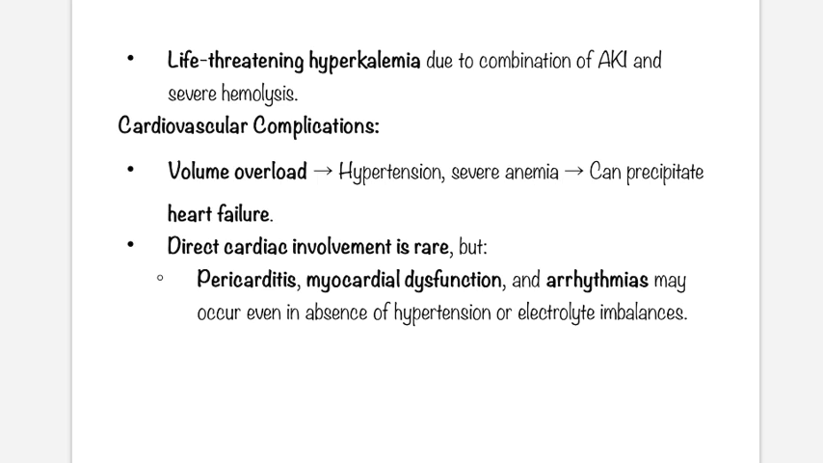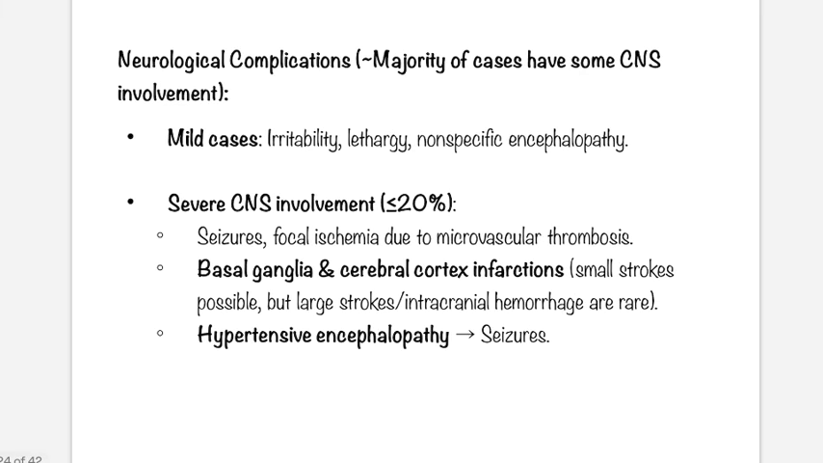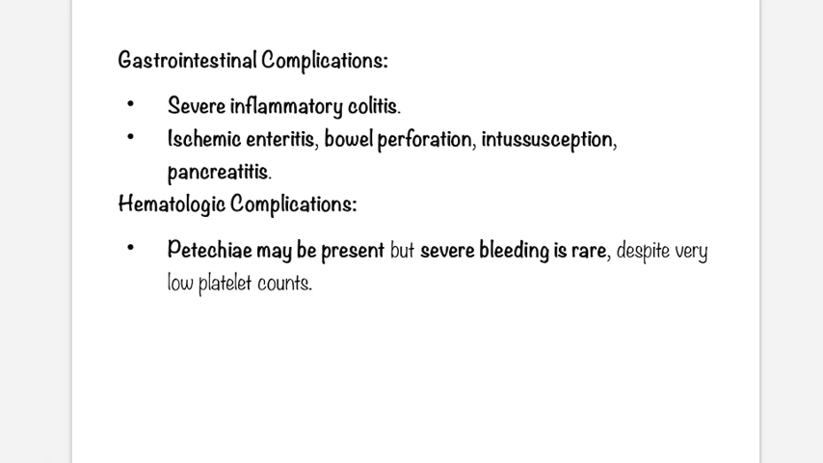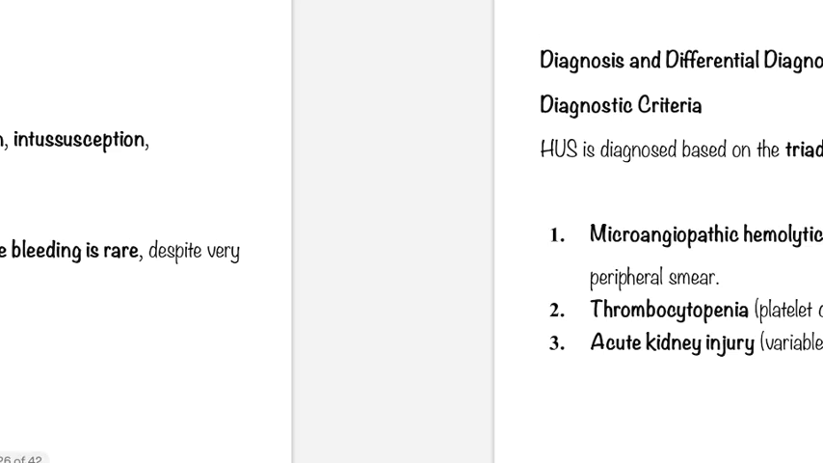Okay, cardiovascular complications can be there due to fluid overload. Neurological complications might be there due to hypertension and other issues. Severe CNS involvement is seen in less than 20% of cases, due to seizures and focal ischemia from microvascular thrombosis. An important consideration, basal ganglia and cerebral cortex infarction may occur, but these are very infrequent phenomena. Hypertensive encephalopathy obviously can occur. GI manifestations, we all know. Hematological complications, we all know.